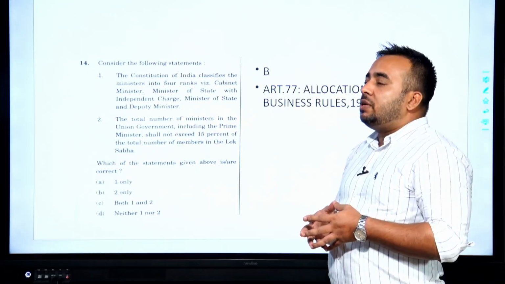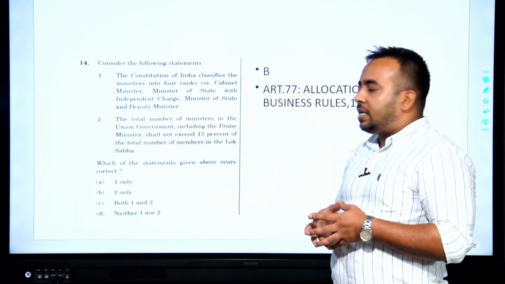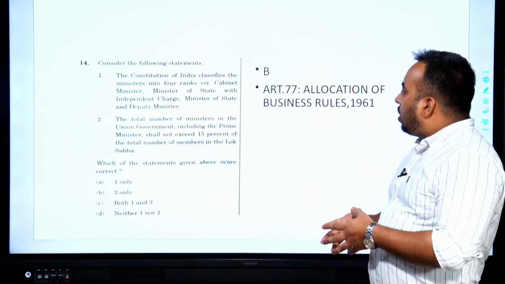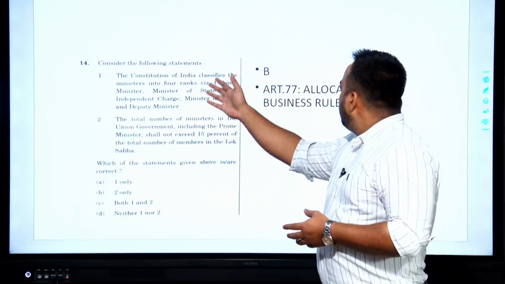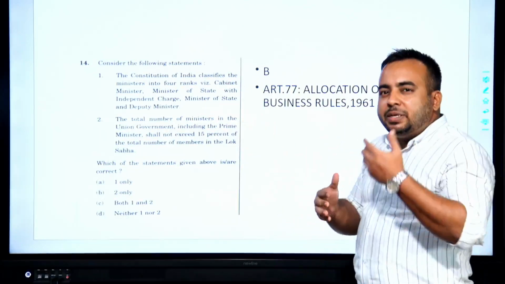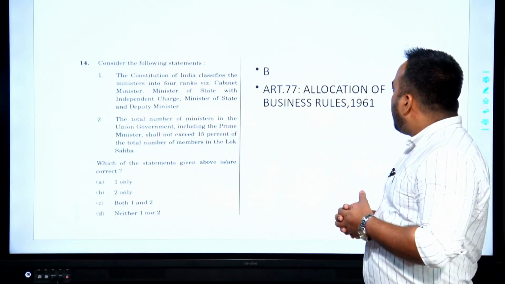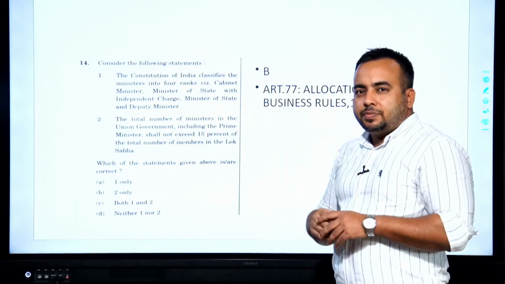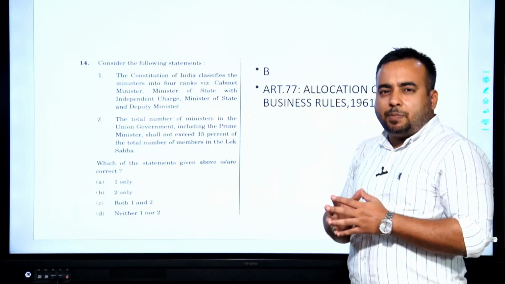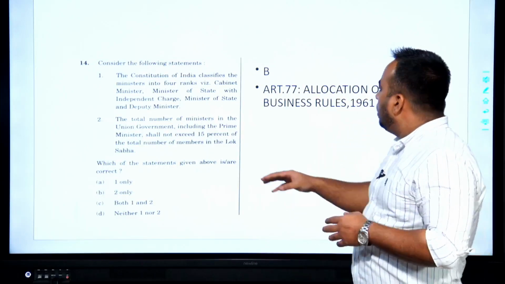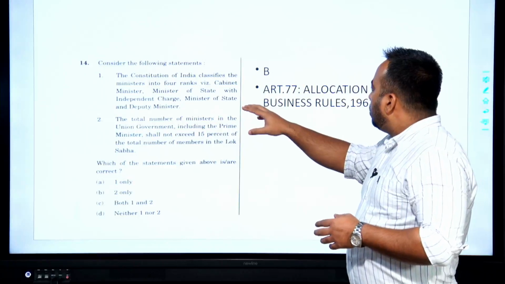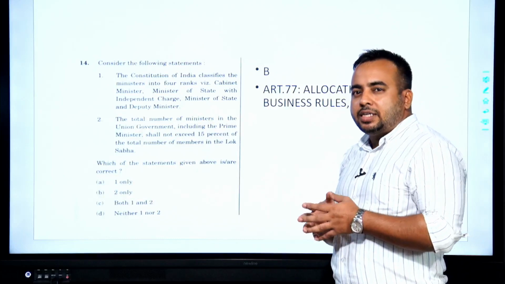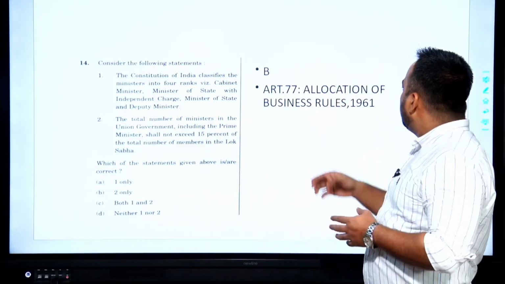did not used to even use the term cabinet, and the Constitution of India does not classify the ranks of ministers. In fact, Article 77 of the Indian Constitution allows the executive to come up with the rules and regulations for the allocation of business, and pursuant to that article we have allocation of business rules 1971.